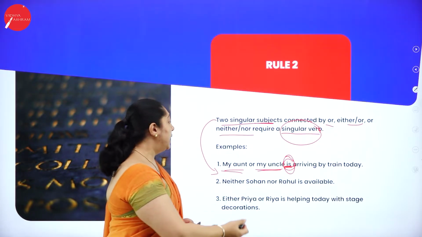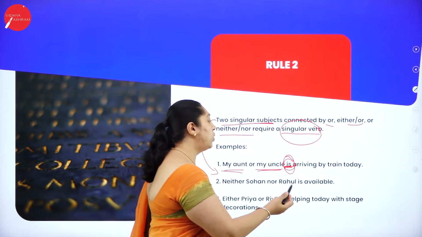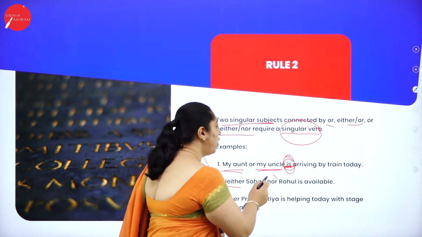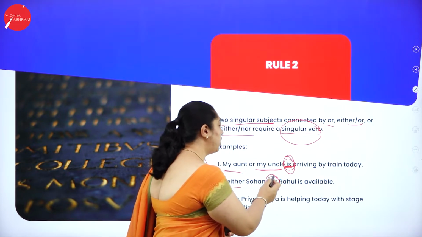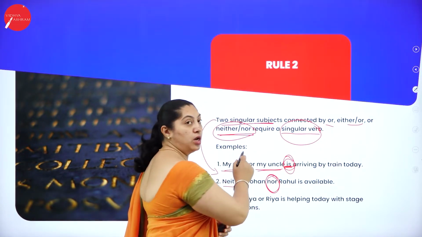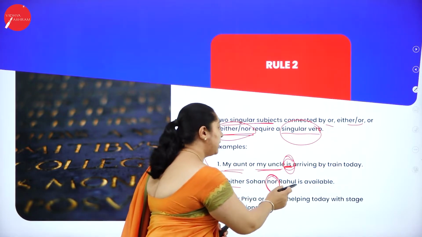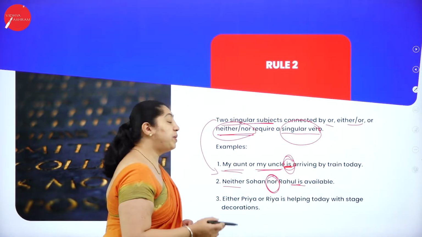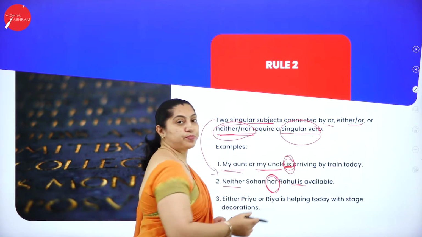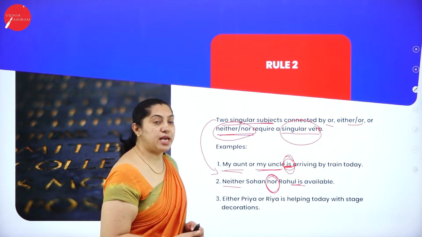See the next one. Neither Sohan nor Rahul is available. In rule 2, we use neither and nor. As I've told you, neither will go with nor. We use is because we are talking about a single person here, so it takes a singular verb. So it is connected with is available.